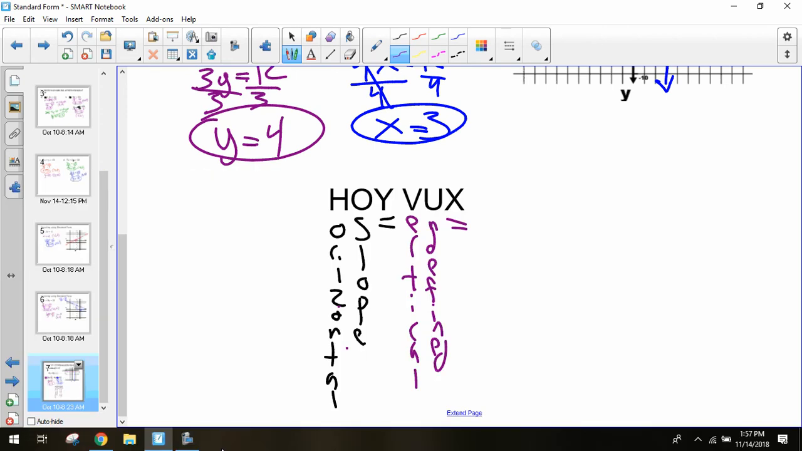So we're going to continue to practice this tomorrow and continue to work with standard form like we did with point slope.